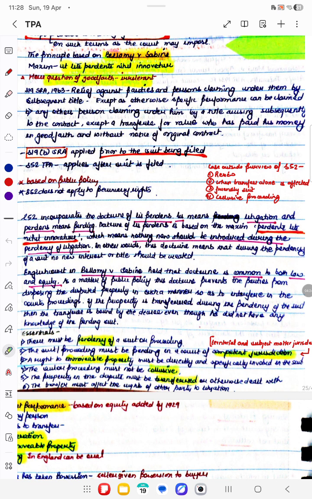As a matter of public policy, this doctrine prevents the parties from disposing of the disputed suit property in such a manner as to interfere with the court proceedings. If the property is transferred during the pendency of the suit, then the transferee is bound by the decree even though they do not have knowledge of the pending suit. So, knowledge of the pending suit is immaterial. Certain cases are outside the purview of Section 52. For example, review. If a review is pending, then Section 52 will not be applicable. In cases of a friendly suit or a collusive proceeding, Section 52 will not be applicable.